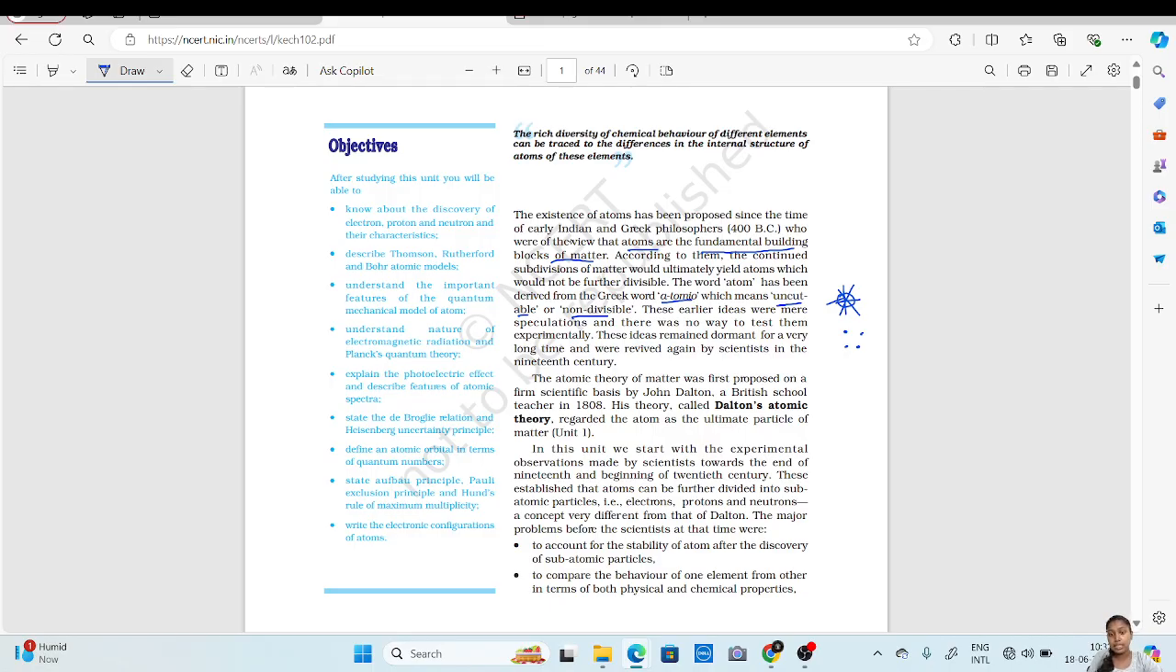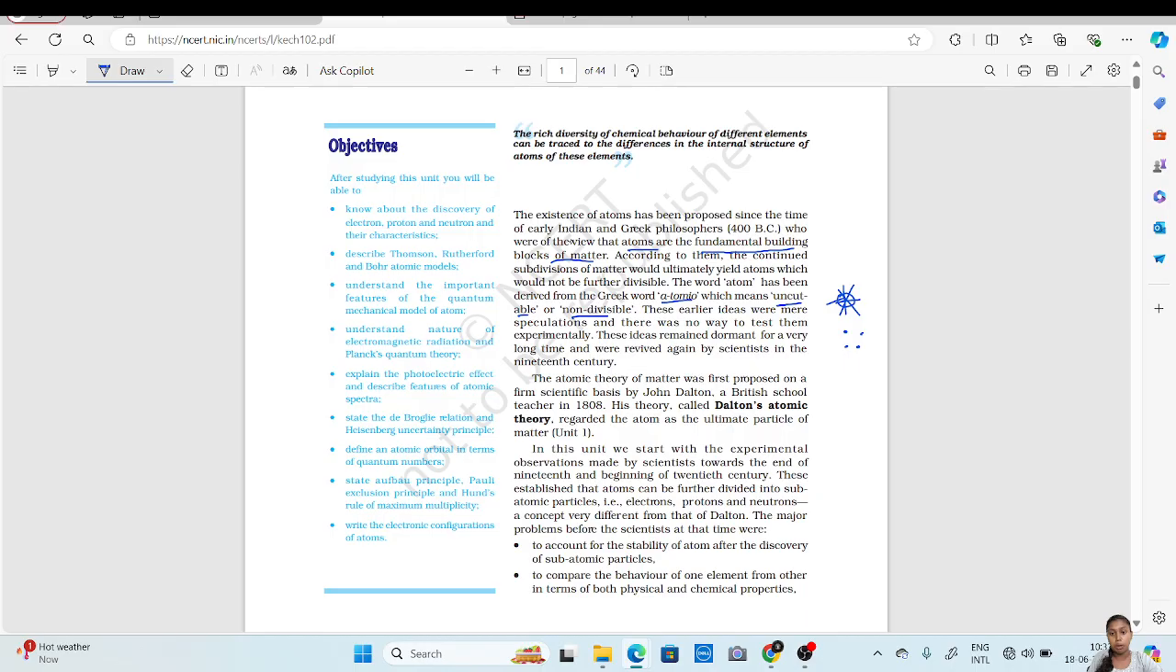So these earlier ideas were mere speculations and there was no way to test them experimentally. All these things, that atoms are the ultimate product of any matter once they are divided, are just speculations. Speculations means all theoretical things. They didn't prove it experimentally. Nowadays, if we are telling anything, we have to prove it experimentally, right? These things were not proved experimentally. They were just speculations.